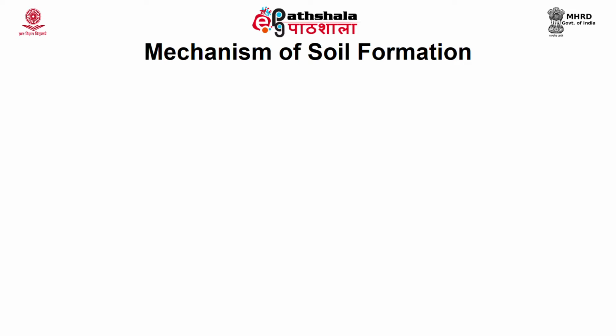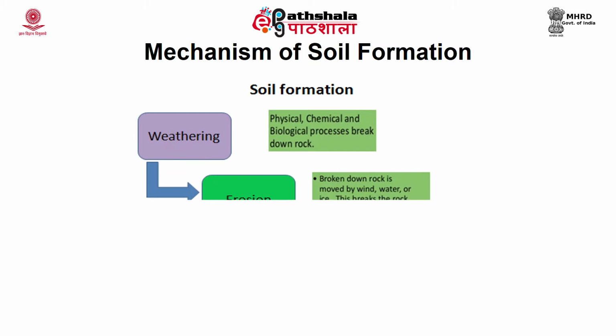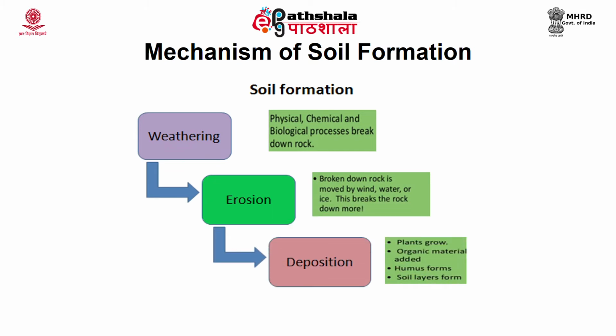Now we come to the next topic, the mechanism of soil formation. Soil develops through a series of changes. All soil originates from a parent material, which is a deposit at the surface of the earth. Parent material can be weathered bedrock or small materials brought by strong winds, flowing rivers or moving glaciers. The simple compounds released by weathering become a food source for soil organisms such as bacteria and fungi. The remains of dead organisms accumulate in the parent material and turn into organic matter or humus.